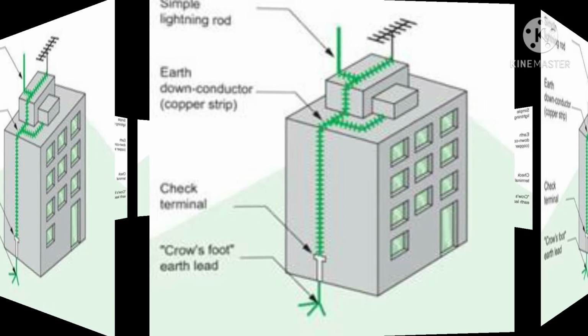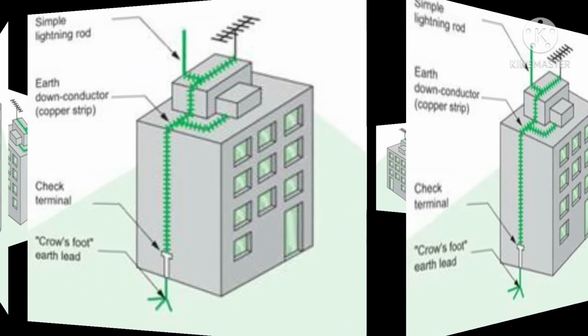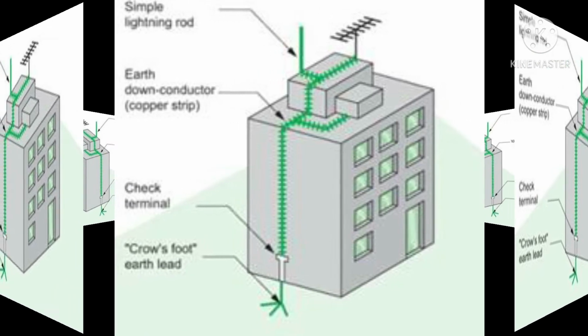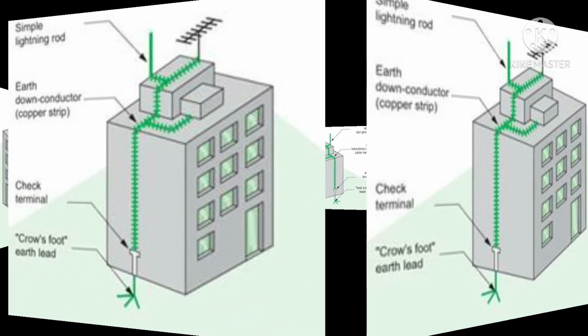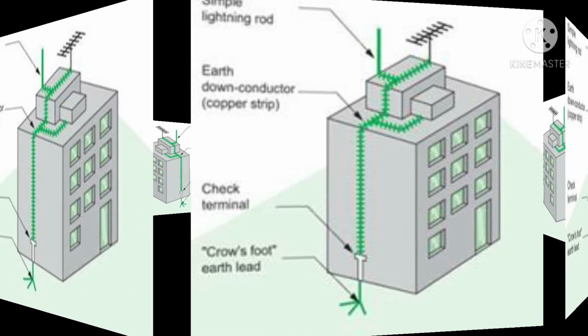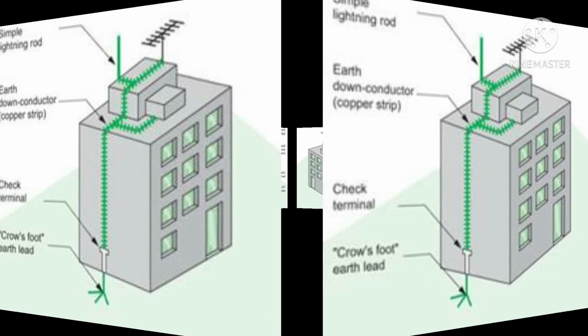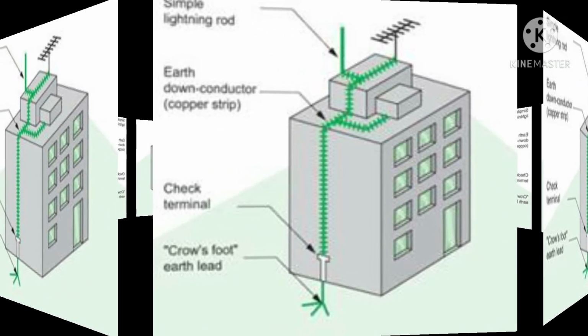When lightning strikes, the lightning conductor provides an easy path for the charge to pass through to the earth and thus protects the building. In the absence of such a lightning conductor, the current from the lightning will pass through the building, thereby causing a lot of damage to life and property.